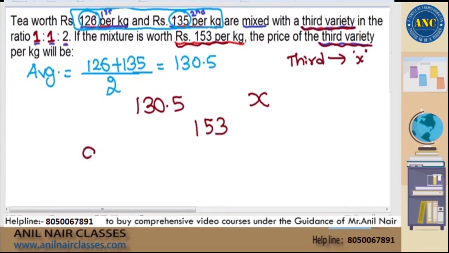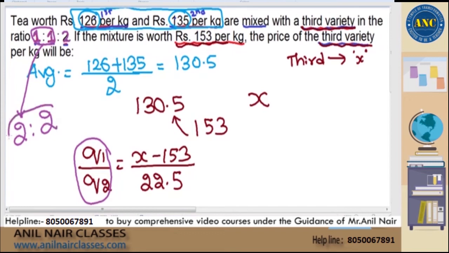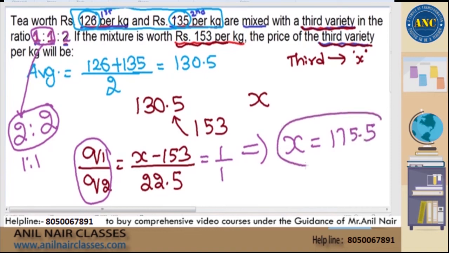Now the same logic: Q1 by Q2 is nothing but X minus 153 divided by 153 minus 130.5, which is 22.5. But what is Q1 by Q2? If I mix the first and second variety, 1 plus 1 becomes 2, and the third variety is also 2. They are mixed in the ratio 2 is to 2, or in other words 1 is to 1. The only unknown variable is X. Simplify for X, and 175.5 is what you will get.